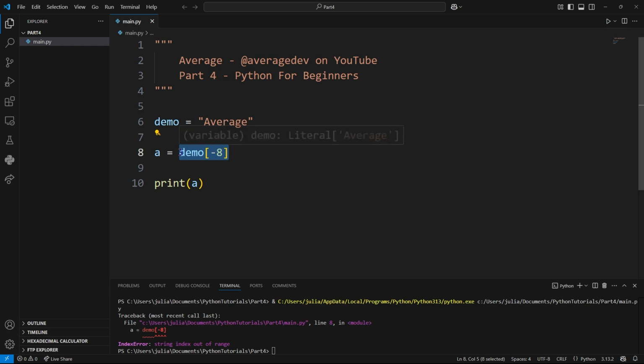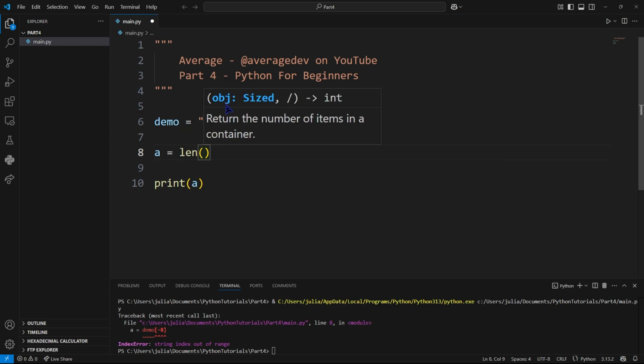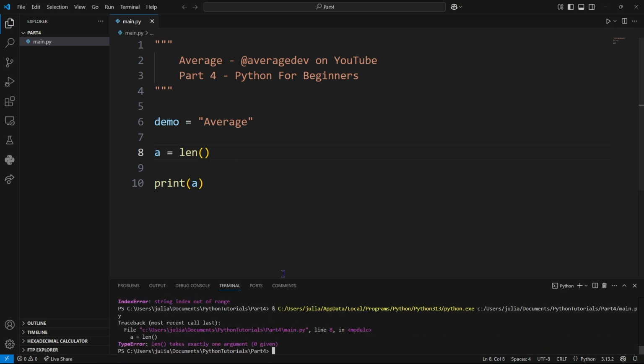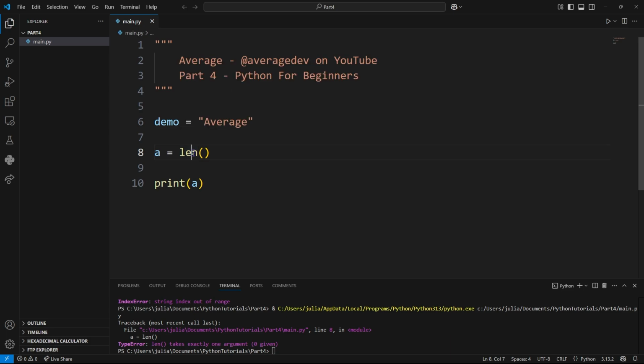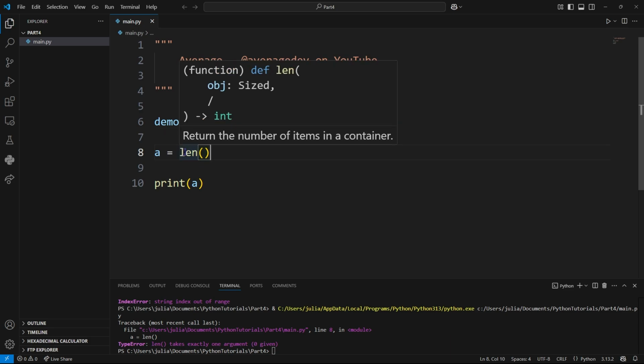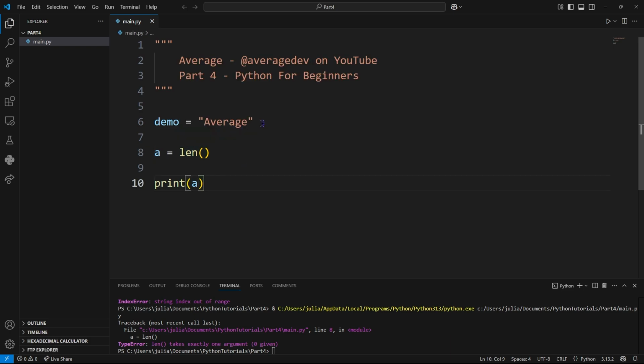Now, since these are arrays, we can actually get what's called the length of an array by using this new function called len. By itself it does nothing, and as you can see, it will say len takes exactly 1 argument, and there's 0 given. One nice thing about Visual Studio Code, or any IDE you're going to be working on, is that if you hover over a function you don't know, it will give you a brief understanding of what it does. So this one returns the number of items in a container. And as we know, strings are arrays, which are containers.